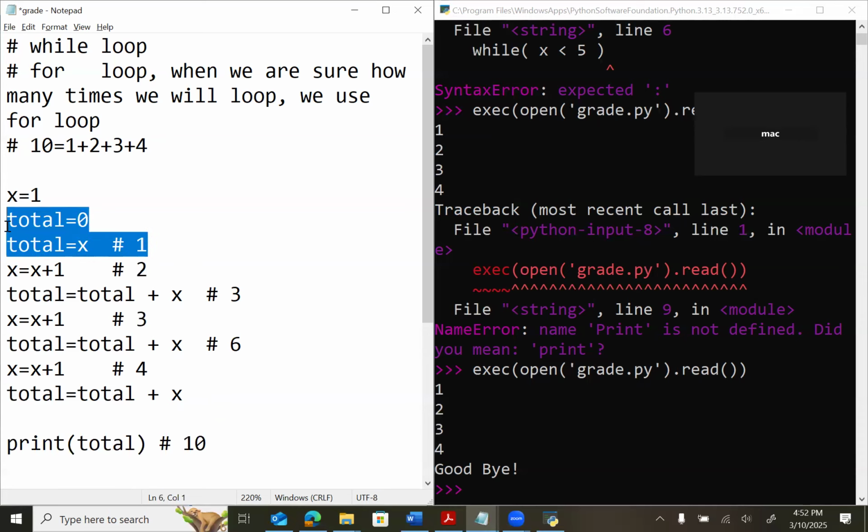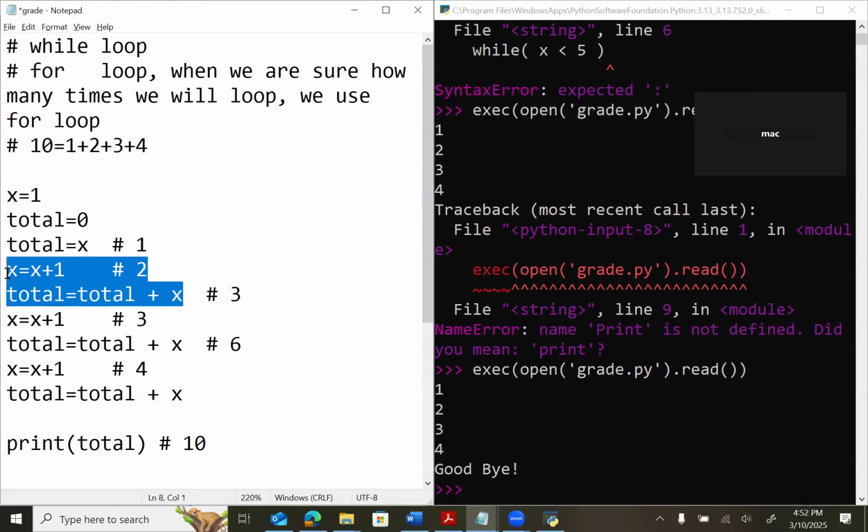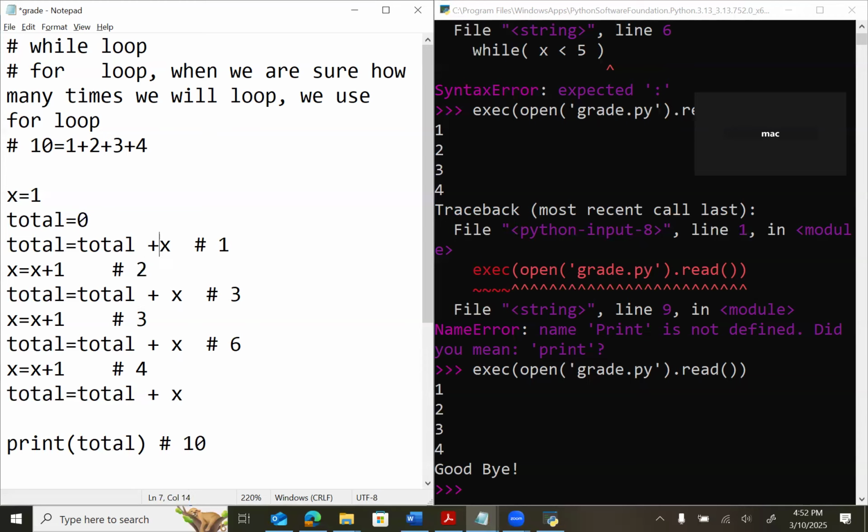Is it similar? No, it's different. Can we make it similar? Can I make it total plus x here? Is it going to make any difference?